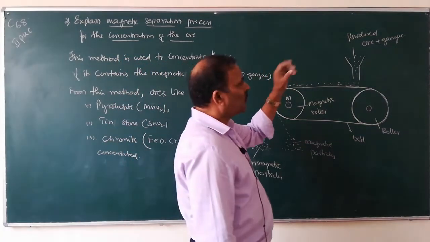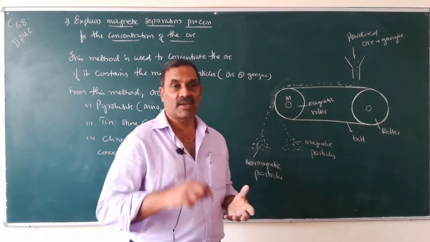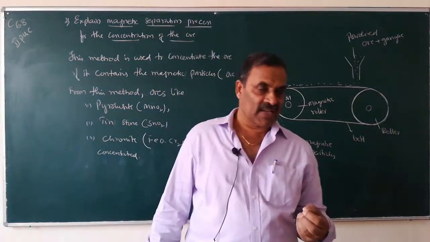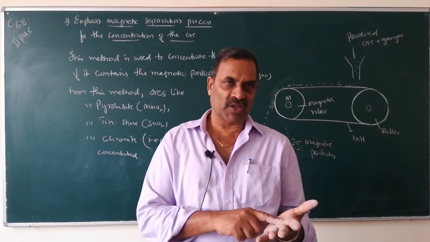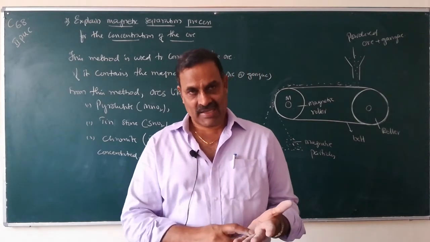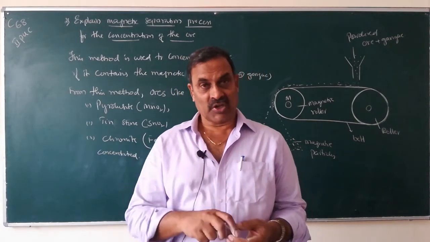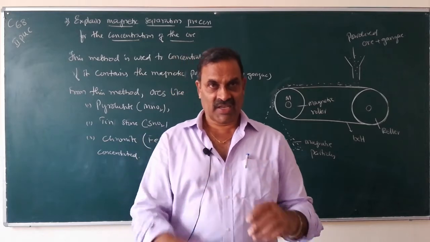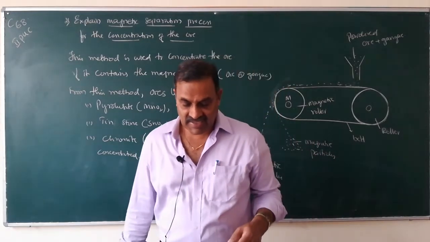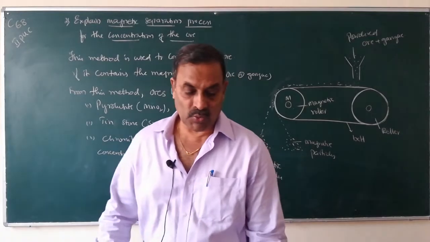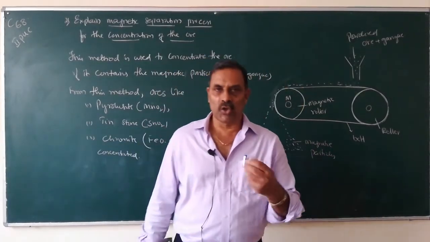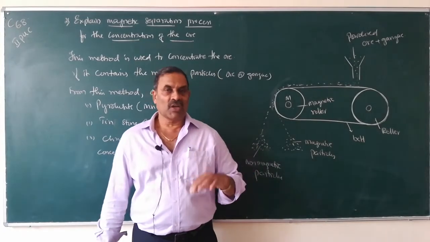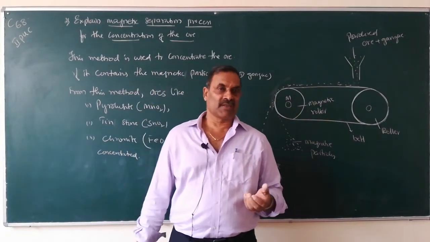Whenever the ore contains magnetic particles, if either the ore is magnetic or the gangue is magnetic, they can be separated by the magnetic separation process. Magnetic separation is used whenever the ore contains magnetic particles.